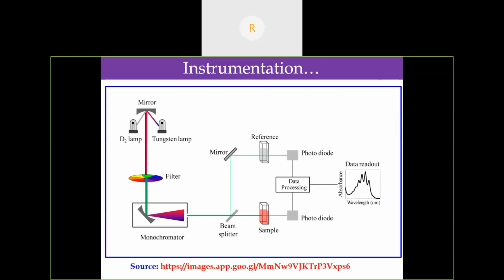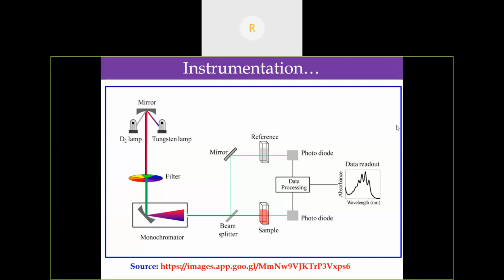Here the deuterium lamp and tungsten lamp are the source. It passes through the filter to the monochromator. The role of the monochromator is that it allows only a single wavelength, and it hits the beam splitter. It splits into two halves. One beam is passed to the reference, another beam is passed through the sample. After passing through the reference and sample, it passes through the photodetectors or photodiode.